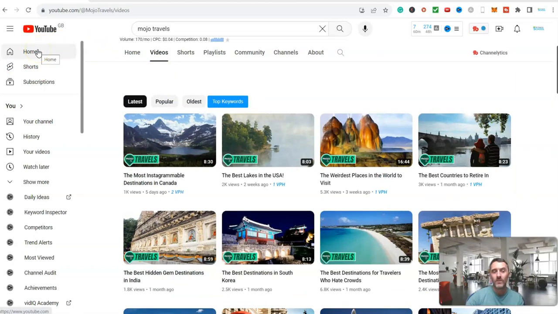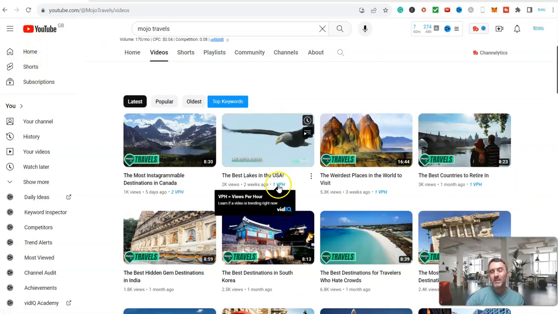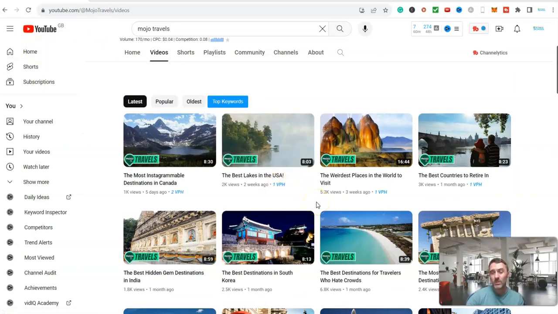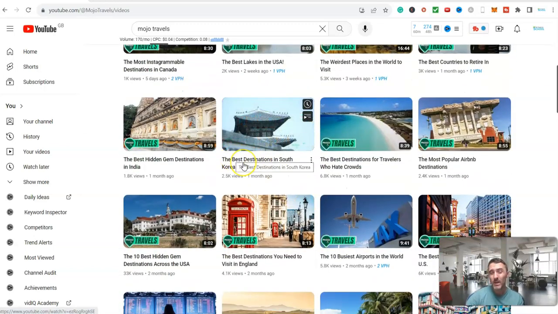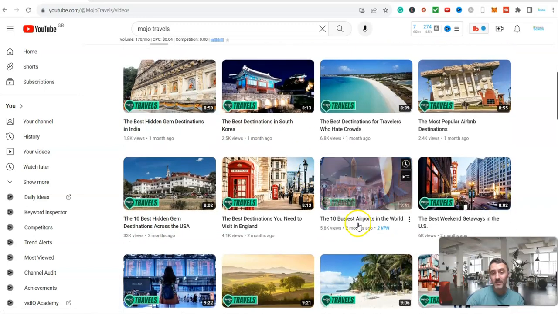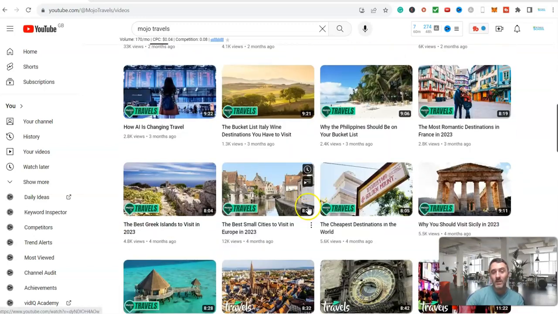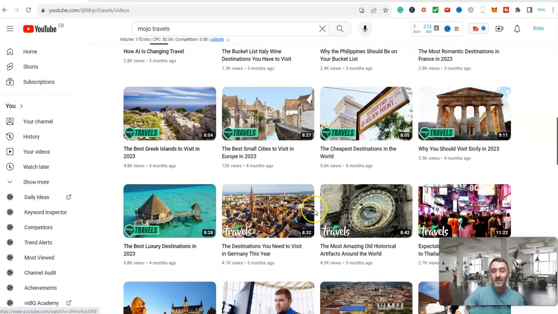So when you go on the home features, because realistically, who's going on Google and typing in things like this, the best destination? I mean, some people may, but the search volume, or the number of people typing in the best destinations in South Korea, is not going to be high. Similar to this, busiest airports in the world. So by categorizing this and putting this into a niche, we can get a lot more views, we can get a lot more traffic, and essentially we can earn a lot more money with this, okay?